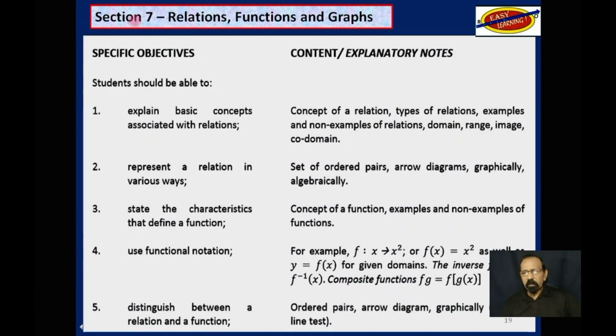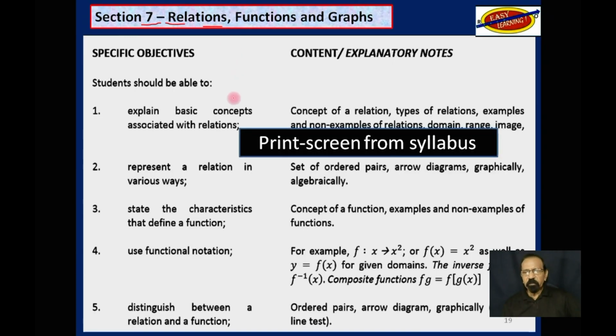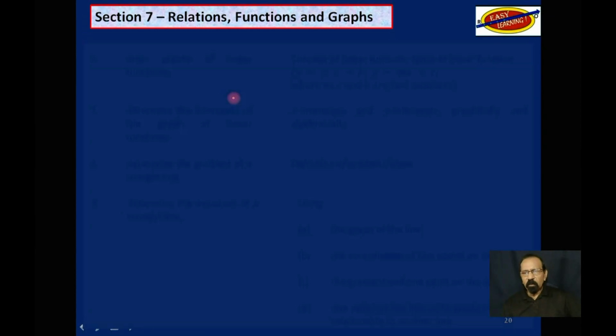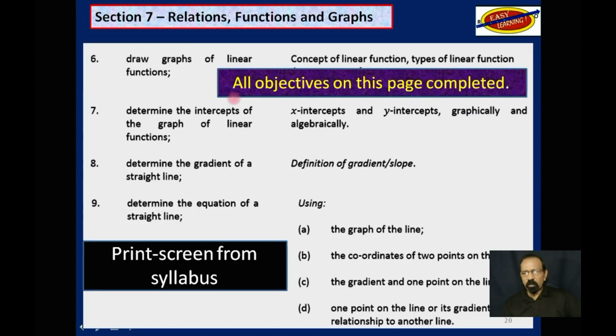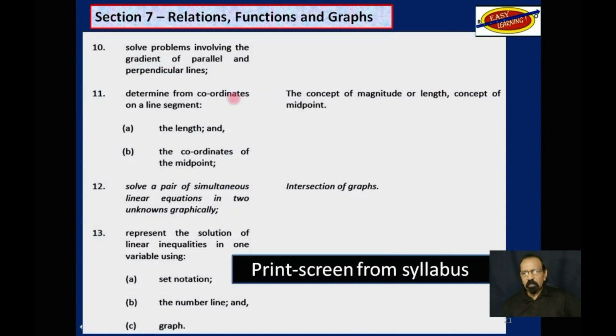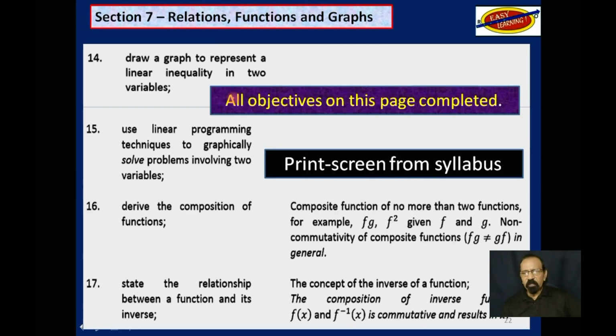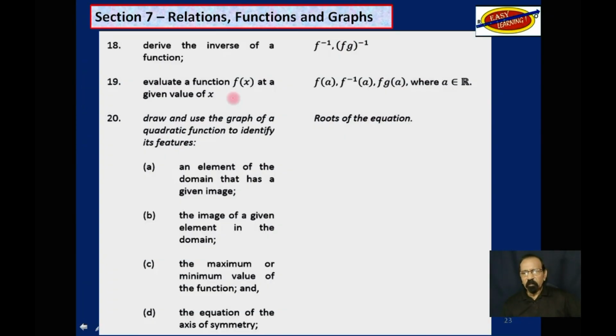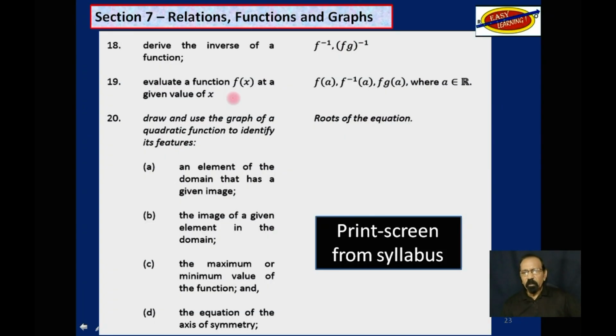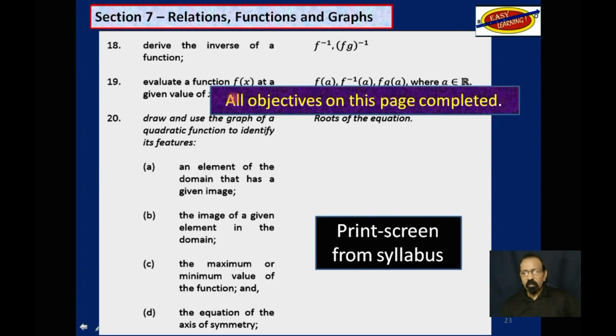So we are back here, section 7, functions, relations, and graphs. We have finished all objectives on this page. And on the next page, we have finished all those objectives. Next page, objective 13, we have finished all of those. Up to objective 17, we have finished all of those. Up to objective 20, we have finished all of those.